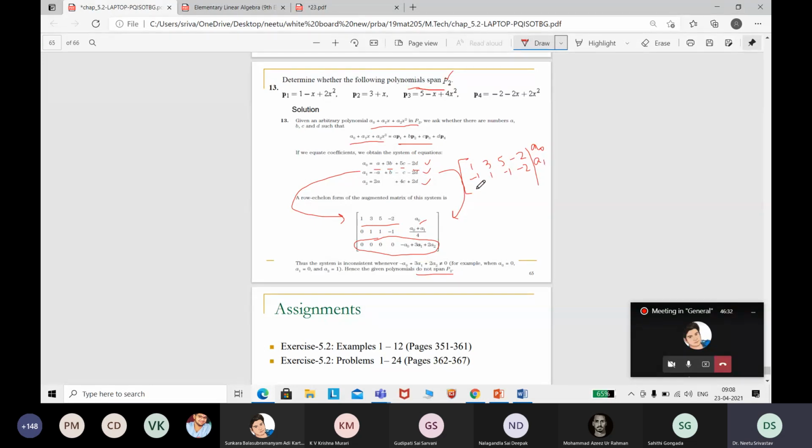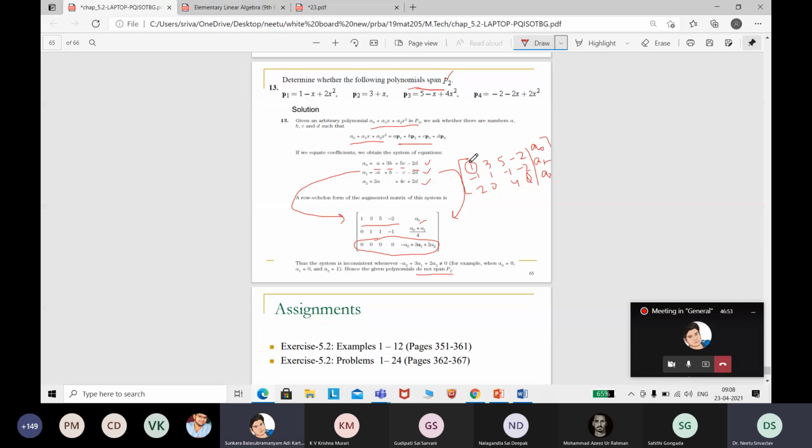Next is 2, 0, 4, D. And then you have A2 here. So this is my augmented matrix. Now I should implement the Gauss elimination method, taking this as my pivot element.